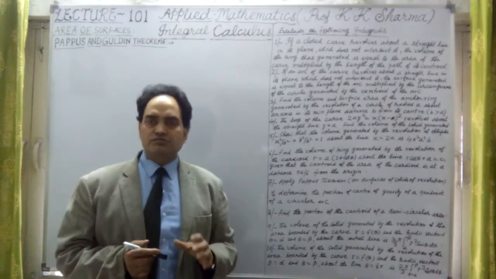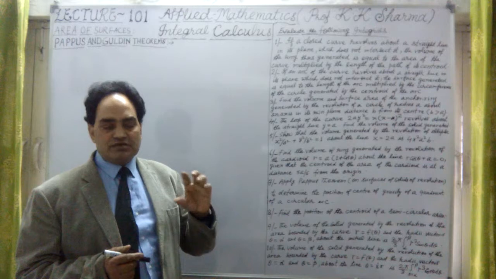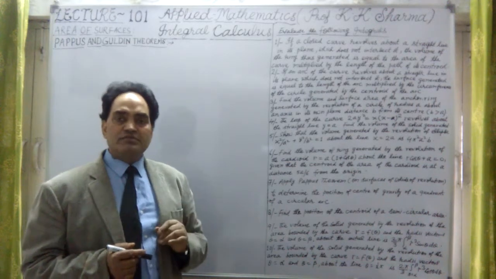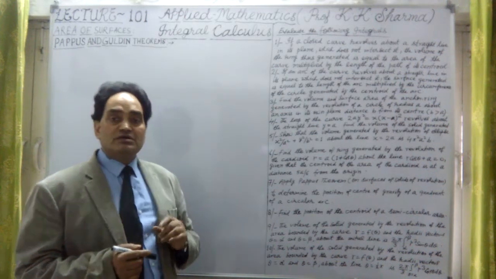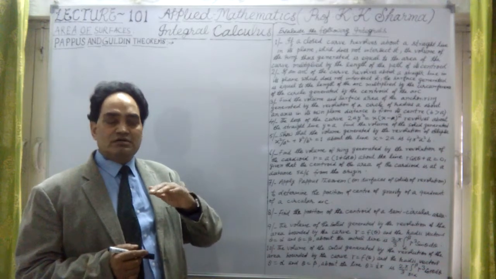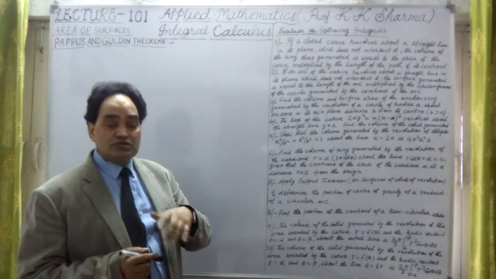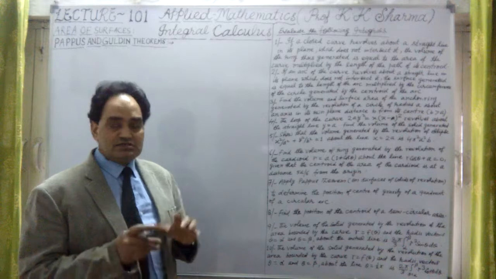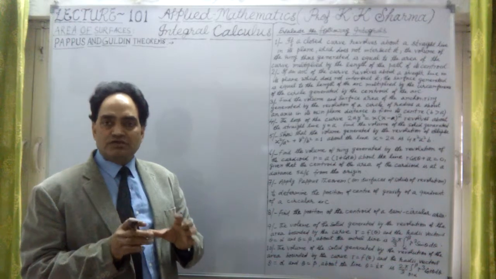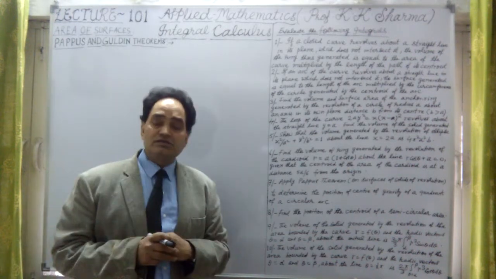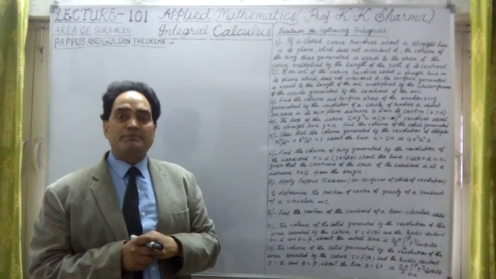Their brief introduction, because about Pappus of Alexandria, nothing is known except his works. Initially he was in the 3rd century AD, okay, sorry, 4th century AD. He is considered living during the period, sometimes they say 311, sometimes 304. So in the 4th century AD. But his works are very much known, because he has written mathematical works in 8 volumes which are available. He was a Greek mathematician, known as Pappus of Alexandria.